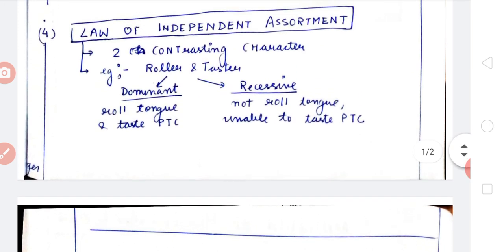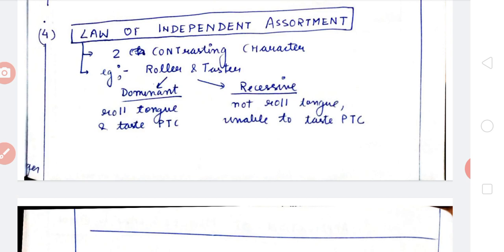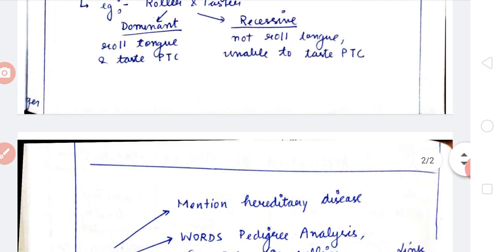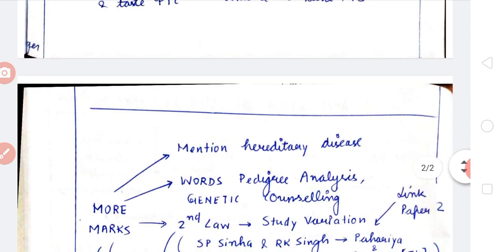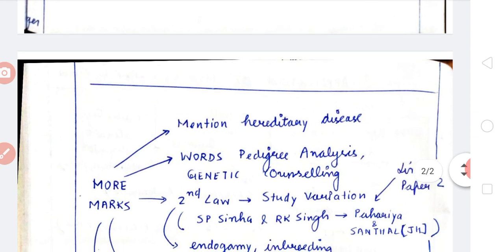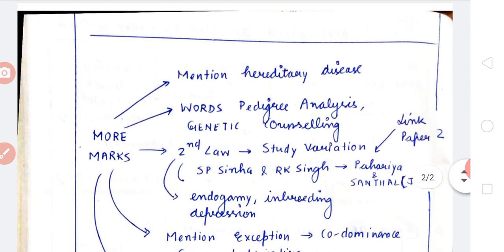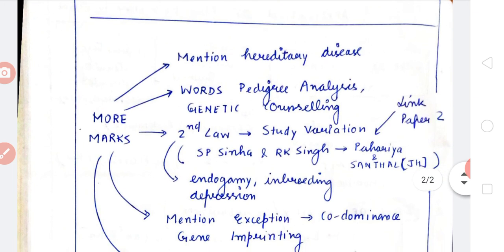Now I have not gone into the details of each and every law. This is more application based, because in most of the books you will get the laws and they are easy to understand. Now how will you get more marks in such questions? You always mention that it is important in the study of hereditary disease transmission. It helps in pedigree analysis and genetic counseling of parents, so that harmful diseases are not transmitted in the progeny.